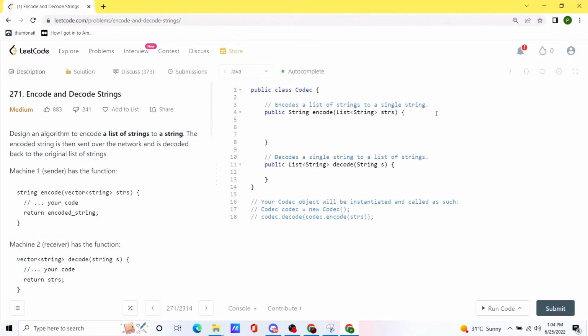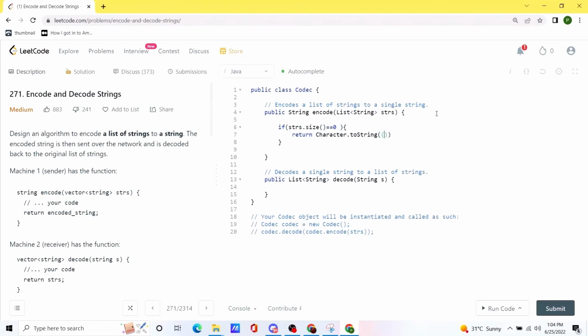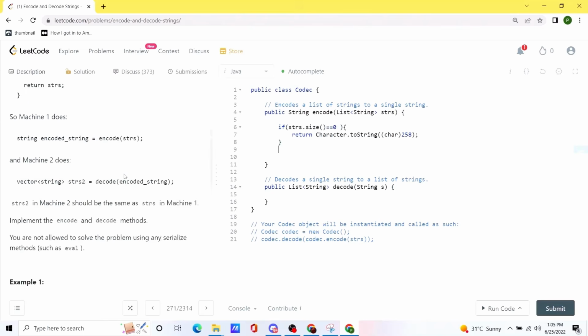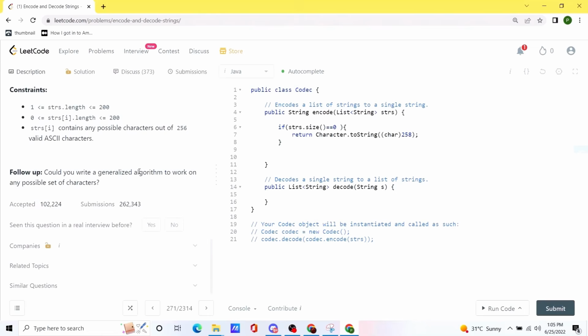First of all, we are going to do the encode function. Let's take care of some edge cases first. If that is not the case, we are going to take a random character that is not part of the original given string. We are given the condition that there could be 256 characters in the ASCII character set for this given string. So we are going to take the 257th character as the separator between any two strings. First, let's create a string called separate, and assign the character 257 to it.